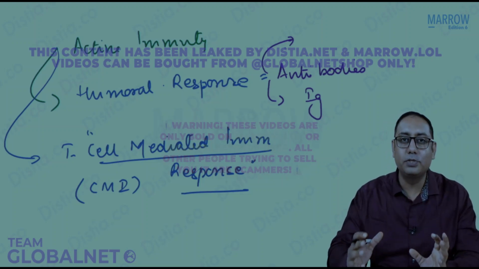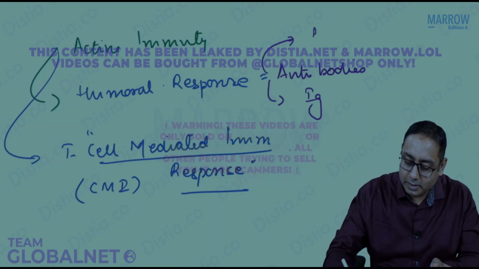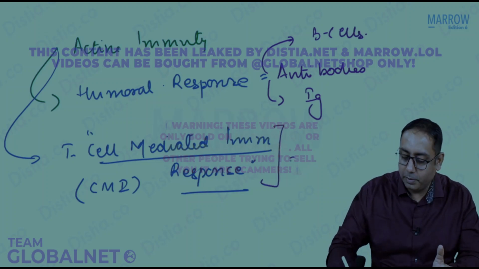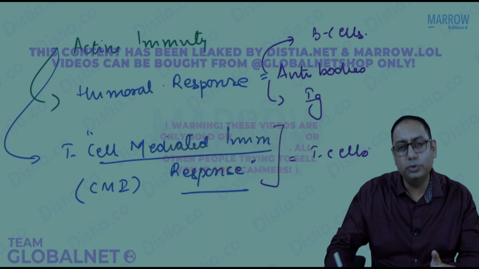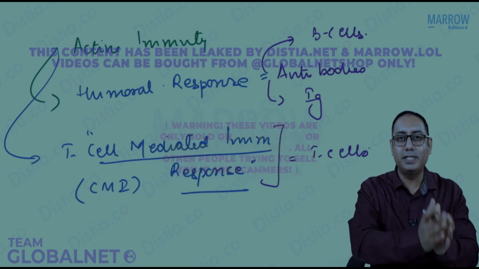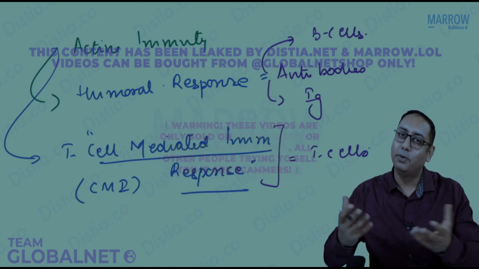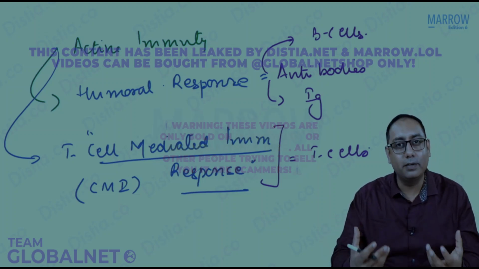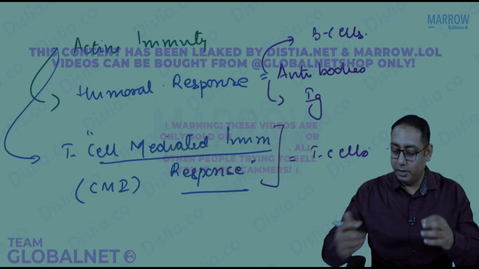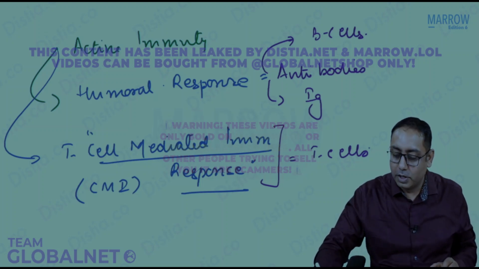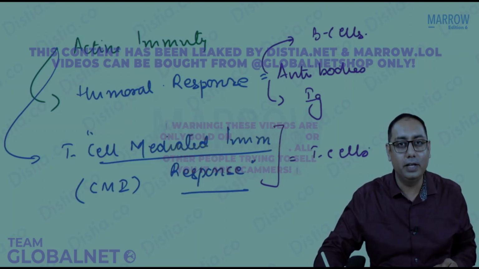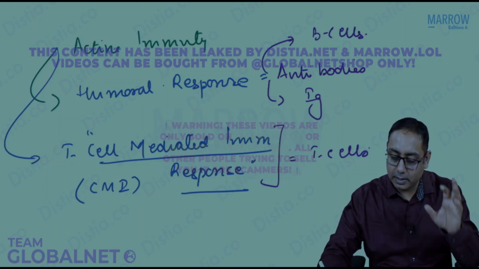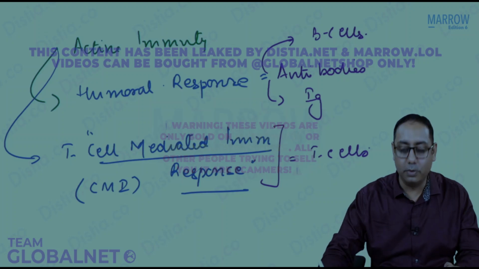But just grossly, please note who develops the immunoglobulins. It is the B cells which are going to make the immunoglobulins, and the cell mediated immunity is by the T cells. And usually it's always a combined response. The B cells work in conjunction with the T cells, and they both help in development of active immunity. Active immunity could be of two responses: a primary immune response, or a secondary immune response. So that was about the immune responses and about active immunity.